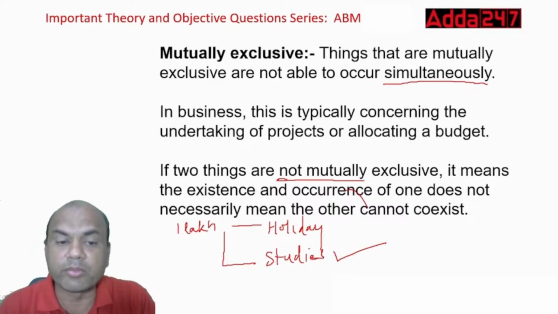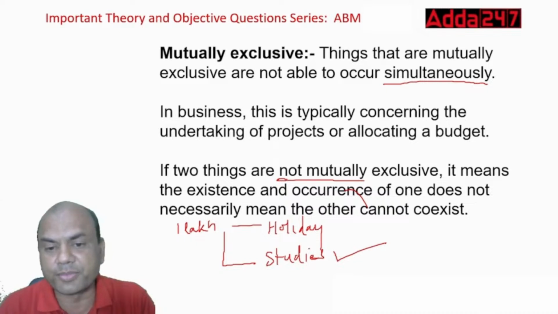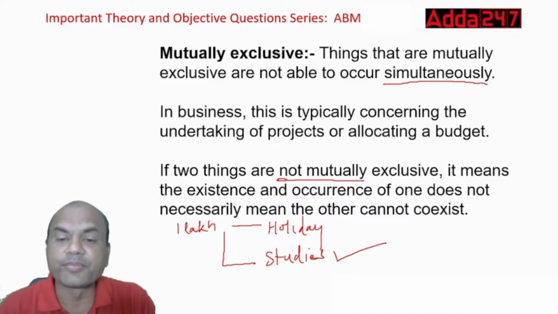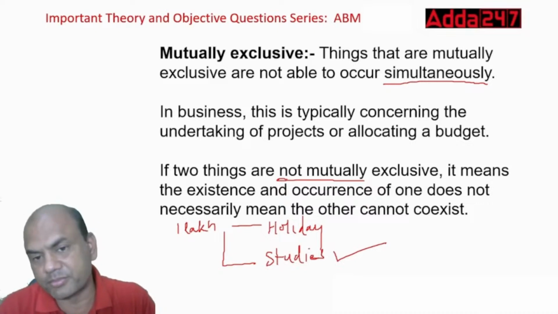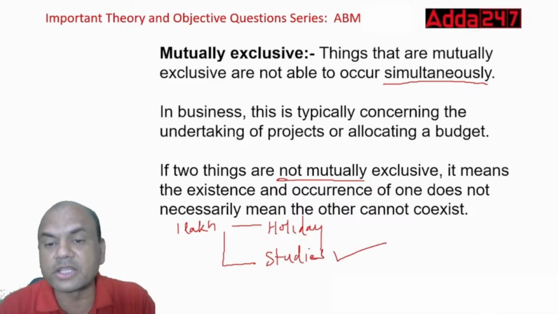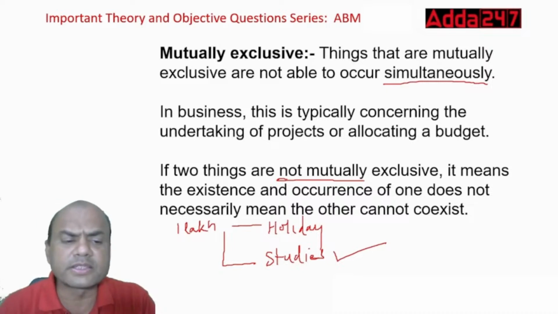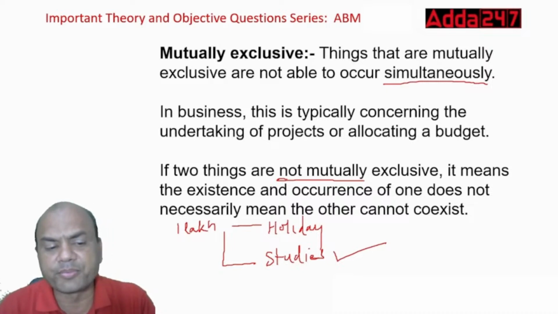Okay, what do I mean by this? See here, whenever I say anything is mutually exclusive, what does it mean? Both things can't occur at the same time. But if they are not mutually exclusive, it means both things can coexist at the same time. Means what?